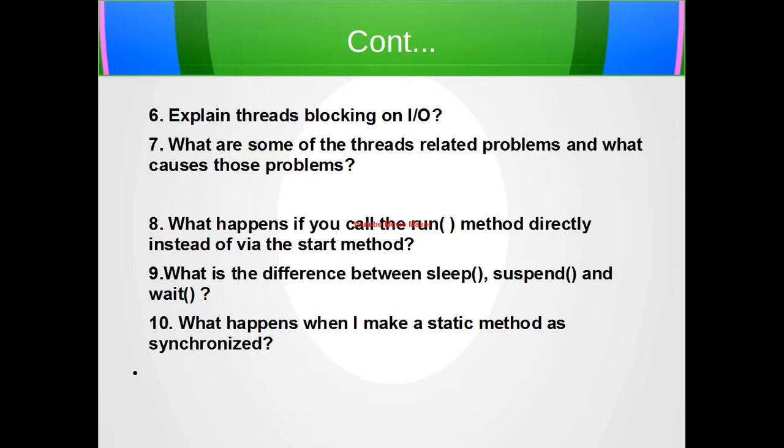Okay, so starvation describes a situation where a thread is unable to gain regular access to shared resources and is unable to make progress. This happens when shared resources are made unavailable for long periods by greedy threads. For example, suppose an object provides a synchronized method that often takes a long time to return.